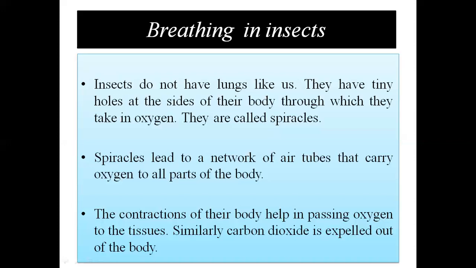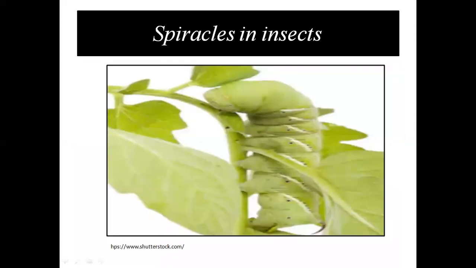Children, now we will see the picture here. You can see in this picture there are tiny holes present at the walls of this insect. It is a caterpillar and you can see small openings. These are called as the spiracles. These spiracles will help in the exchange of gases.